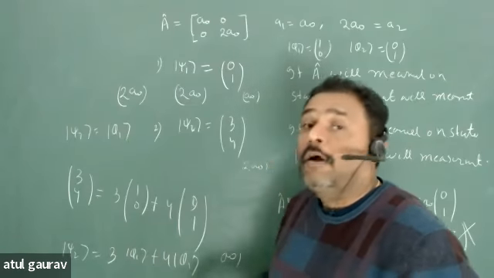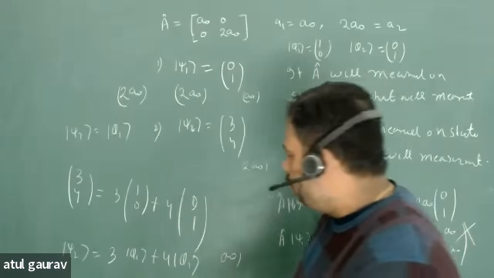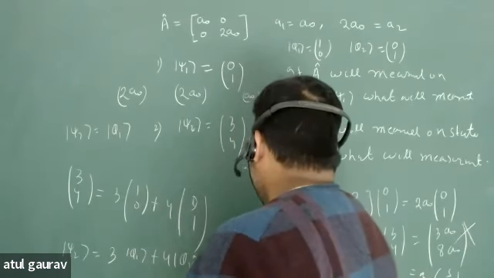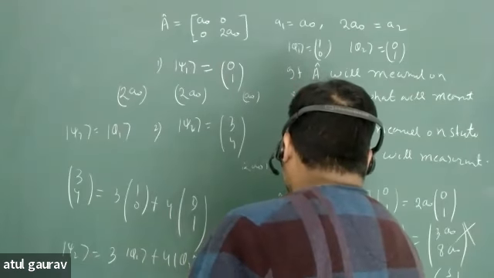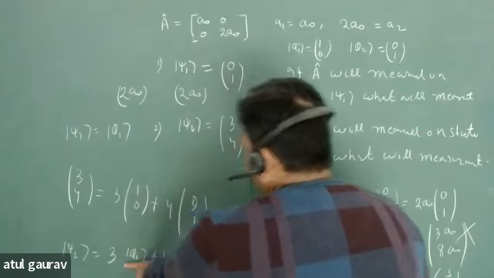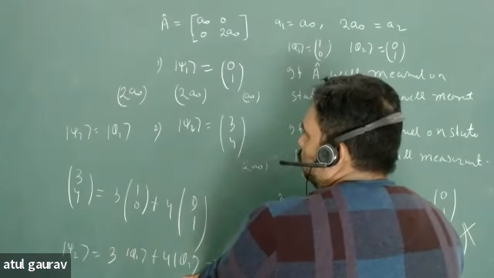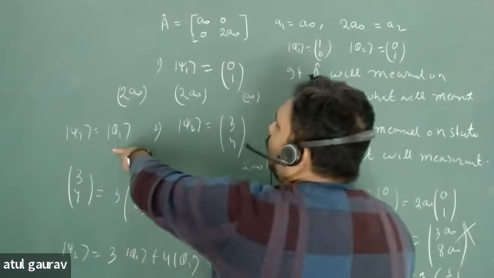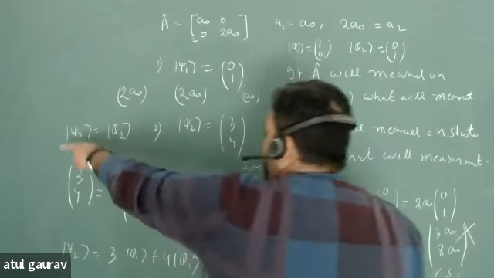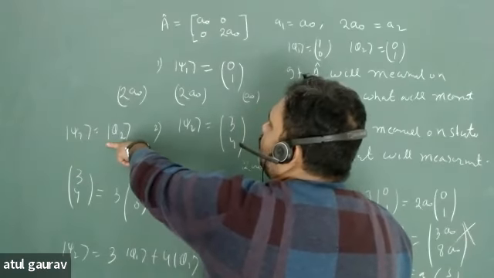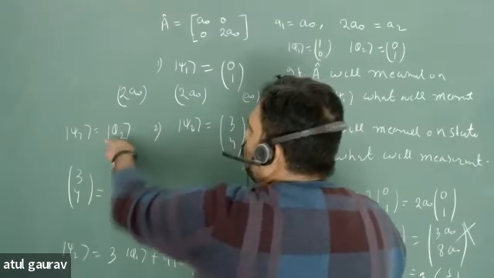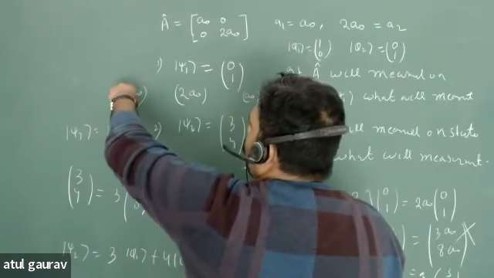Either A0 or 2A0, because psi 2 is written in a basis of phi 1 and phi 2. Sorry, psi 1 is equal to phi 2. So here you are getting only an eigenstate. This psi 1 is only equivalent to eigenstate phi 2, so you will always get eigenvalue 2A0.